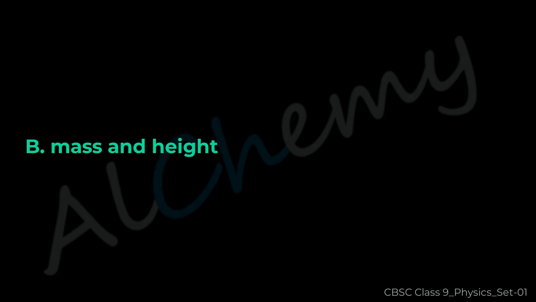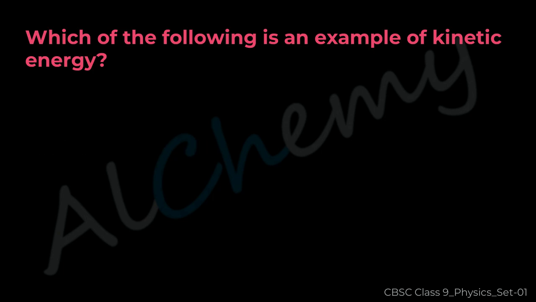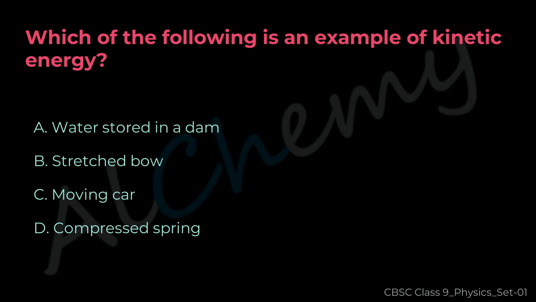Mass and height. Question 25. Which of the following is an example of kinetic energy? A. Water stored in a dam. B. Stretched bow. C. Moving car. D. Compressed spring.